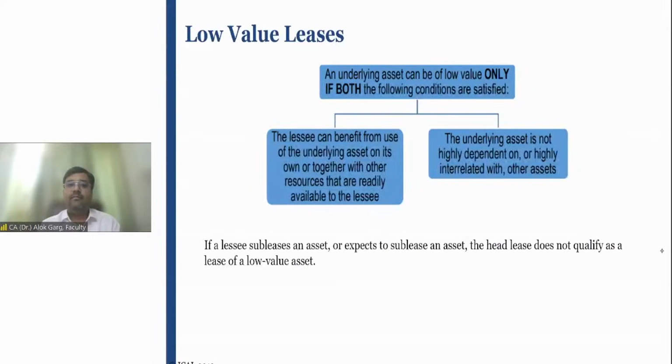Right? So we discussed short-term lease. Now what is meant by low value lease?